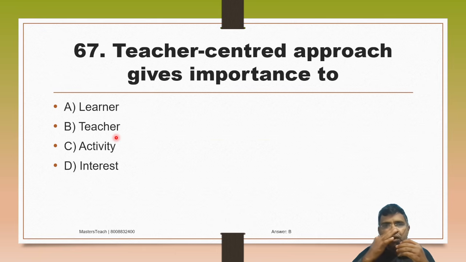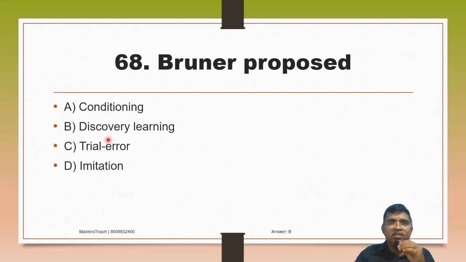Then 67. Teacher-centered approach gives importance to A. Learner, B. Teacher, C. Activity, D. Interest. So teacher-centered means it comes as a teacher. Option B. Then 68. Bruner proposed A. Conditioning, B. Discovery learning, C. Trial error, D. Imitation. Bruner proposed discovery learning, option B.